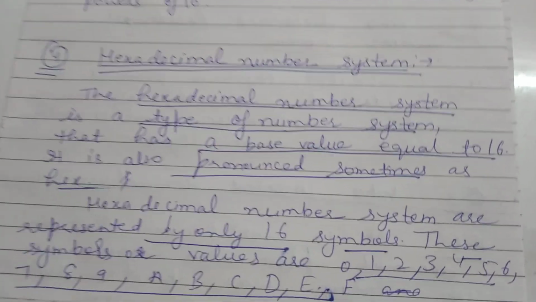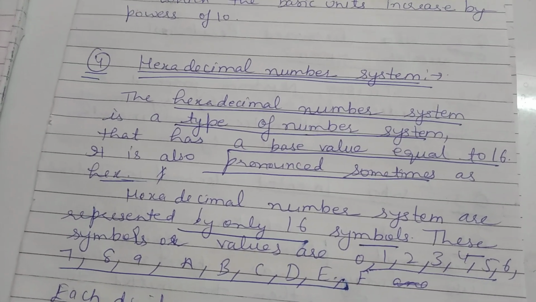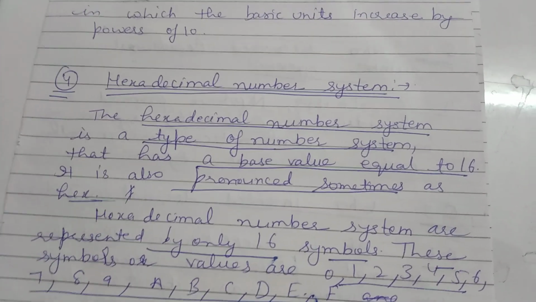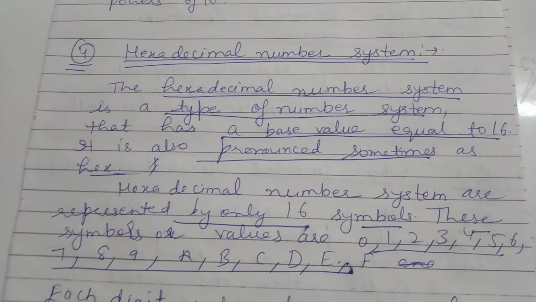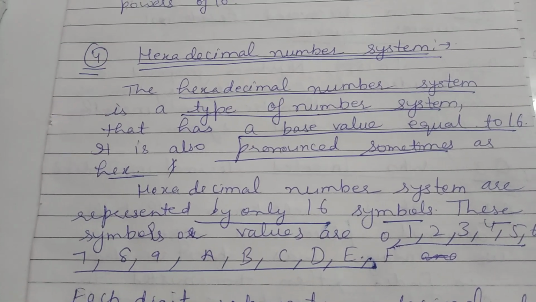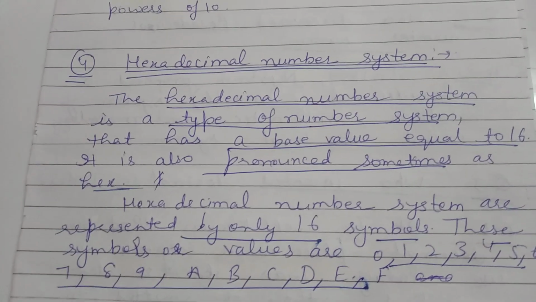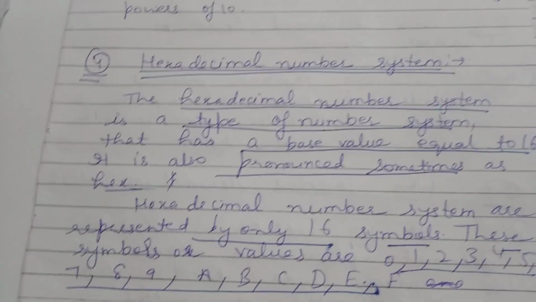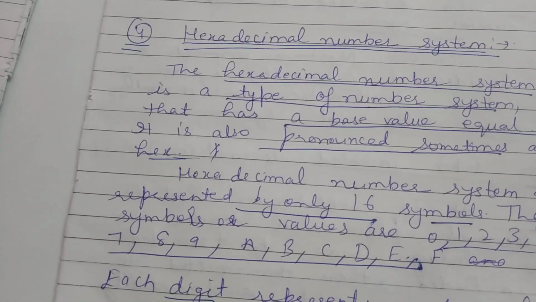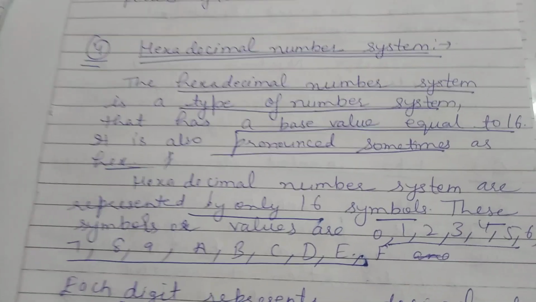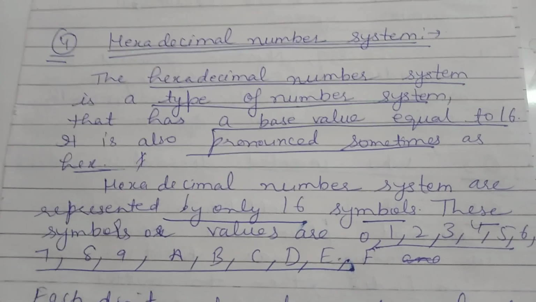Number 4, hexadecimal number system. Earlier I described the decimal number system, binary number system, and octal number system. Now I will describe the hexadecimal number system. The hexadecimal number system is a type of number system that has a base value equal to 16. A binary number system has a base value of 2, the octal number system has a base value of 8, and the decimal number system has a base value of 10. Like that, the hexadecimal number system has a base value equal to 16.